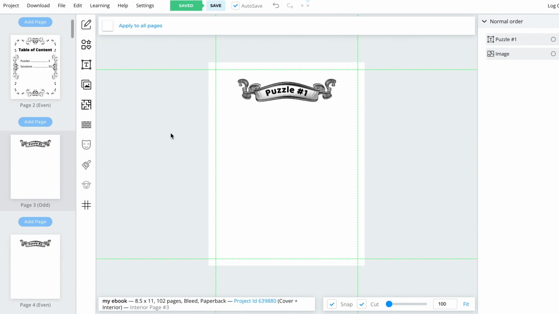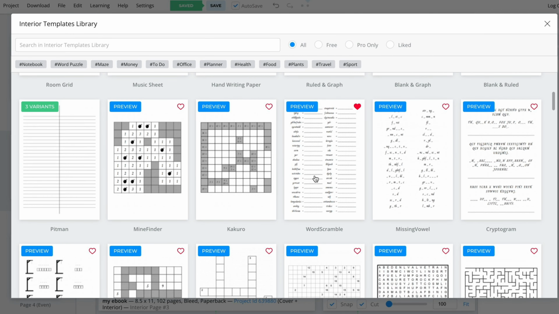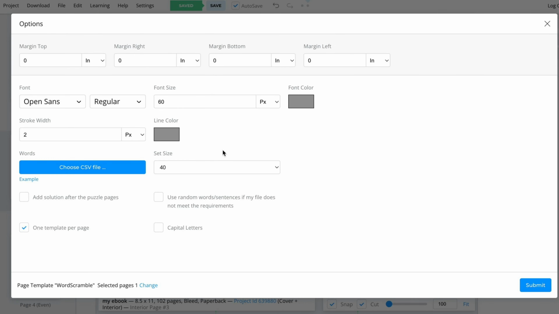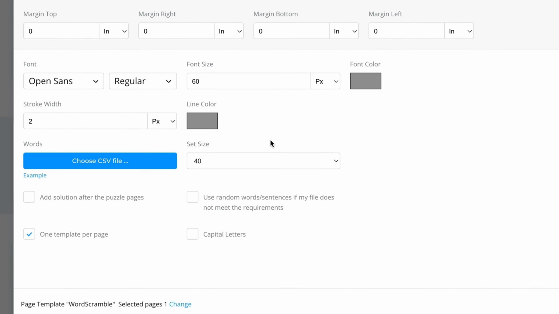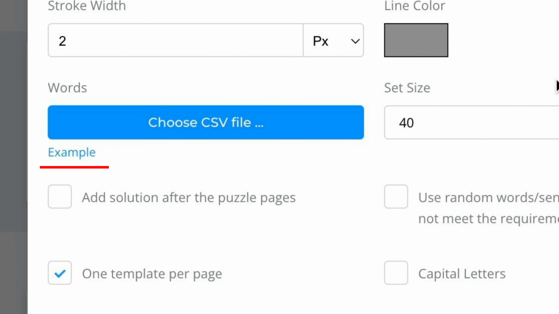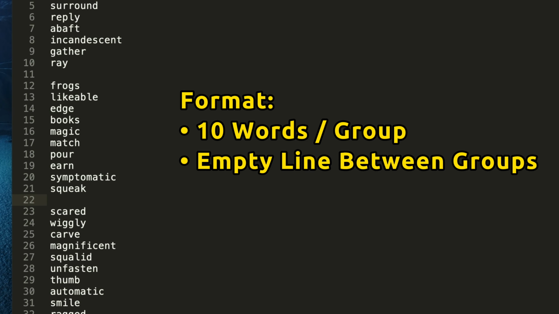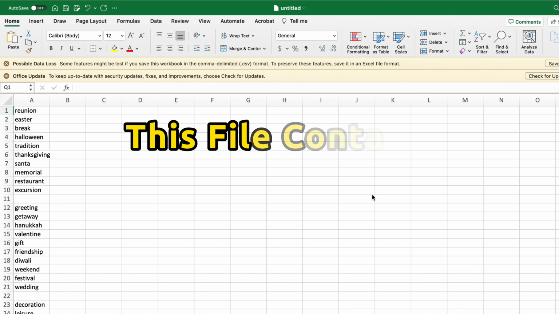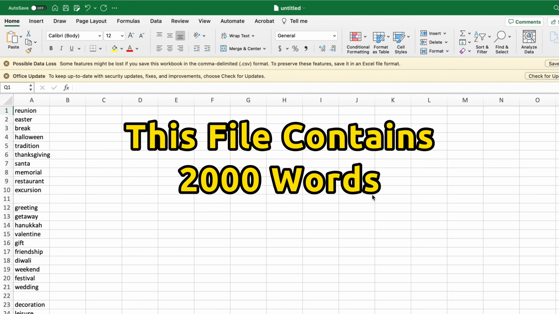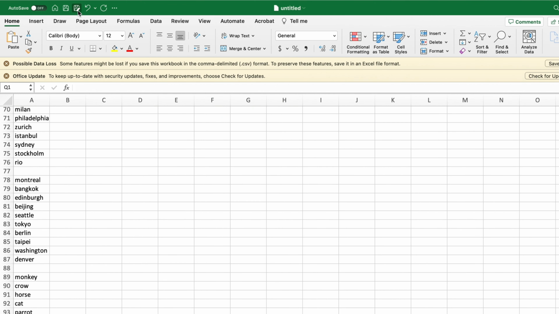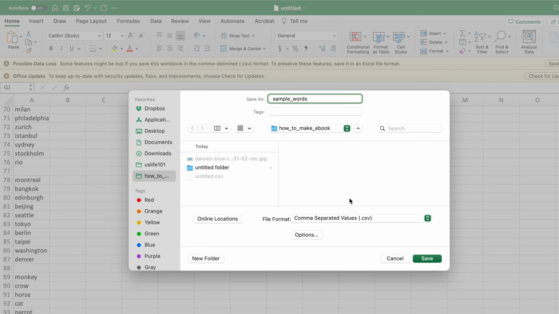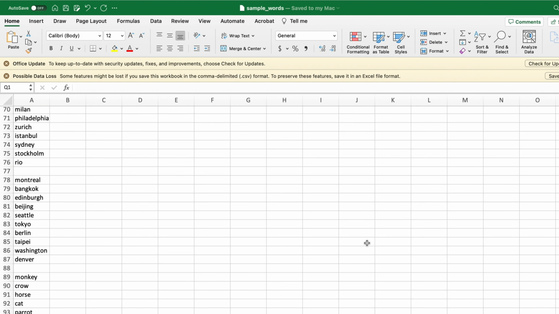Alright, before we start creating the puzzle page, let's first take a look at an example that works with the word Scramble Wizard on Bookbolt. You can download the example CSV file from the wizard, where every 10 words make up a group, and an empty line separates each group. For this demonstration, we'll be using a file with 2,000 words. Simply export the file as a CSV and name it simplewords.csv to prepare it for use.